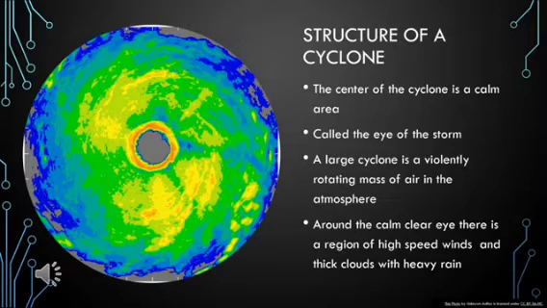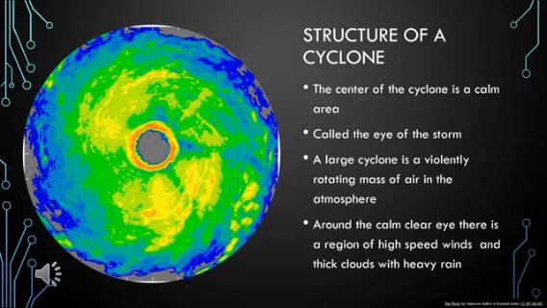storm. Now around that calm area, we have a large cyclone and we have a violently rotating mass of air in the atmosphere. Are you understanding? So this cyclone, when it is actually a cyclone, winds are blowing at very high speed, right? So we call it a cyclone. So we have a rotating mass of air over there.